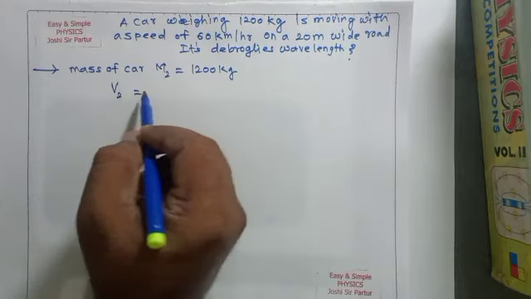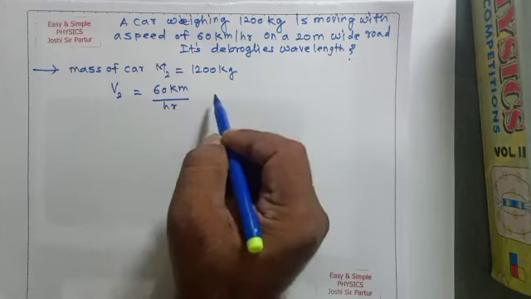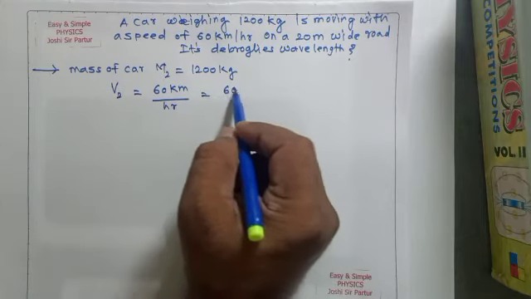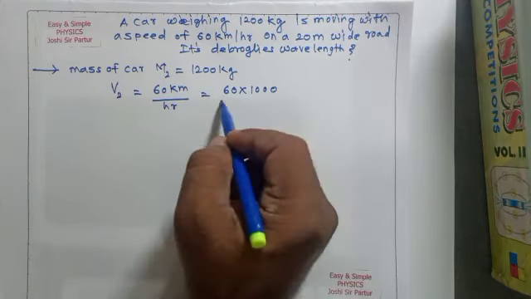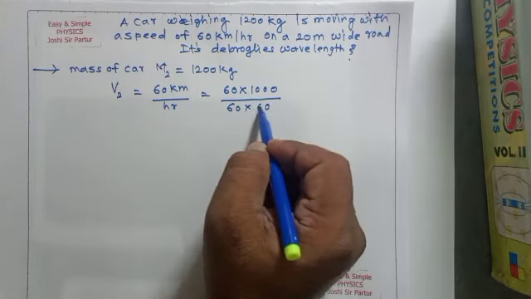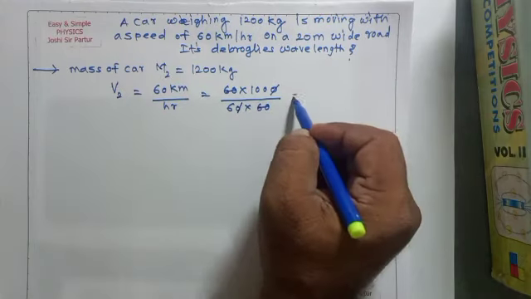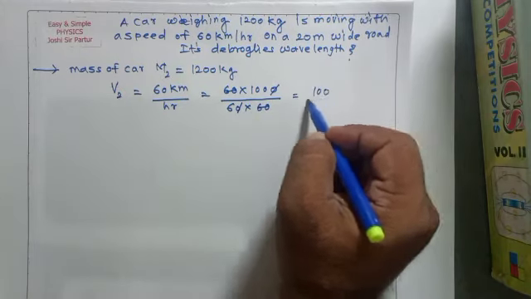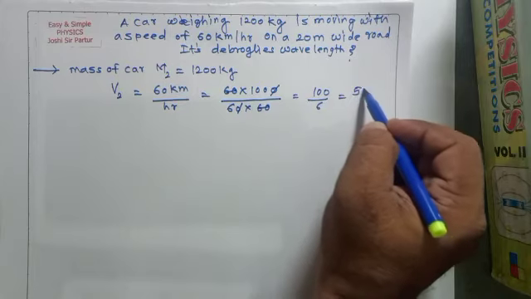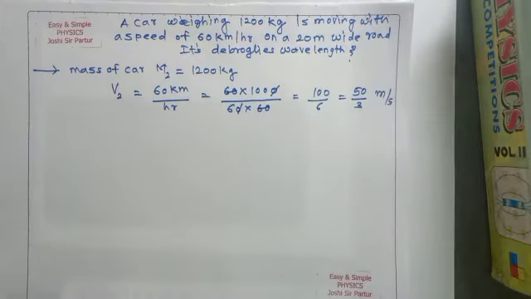Velocity v2 will be 60 kilometer per hour, means 60 multiplied by 1000 divided by 60 multiplied by 60. 60 cancels, zero cancels. So we get 100 upon 6 or 50 upon 3 meter per second.